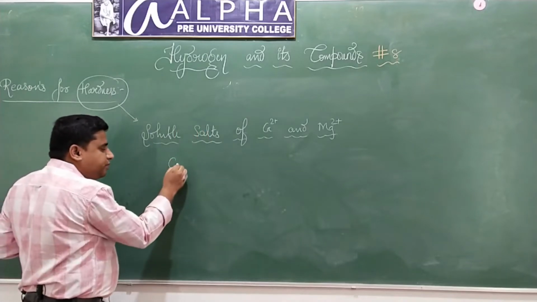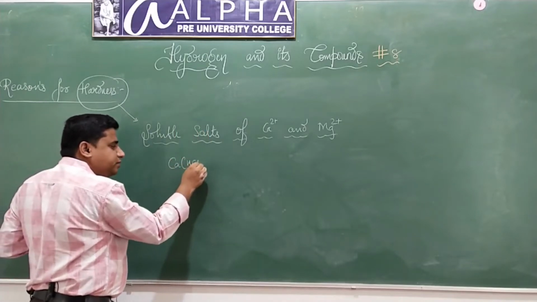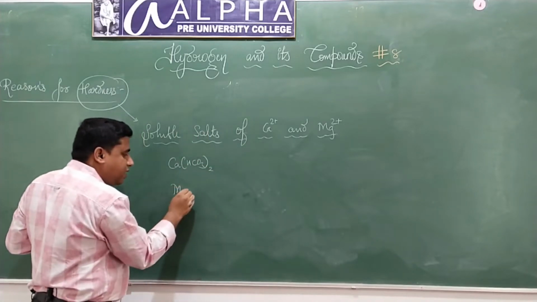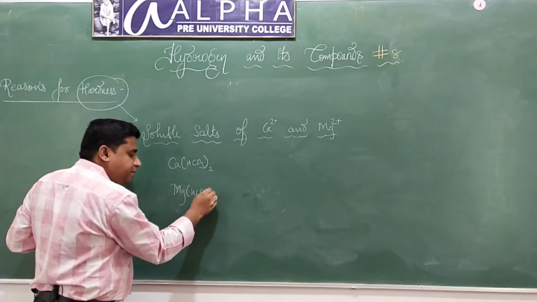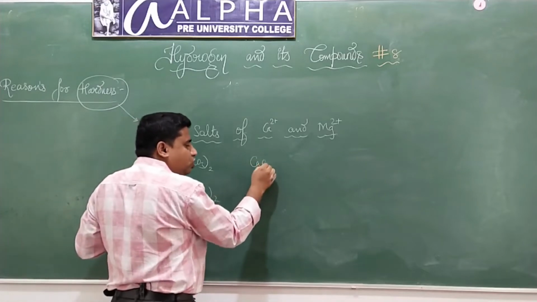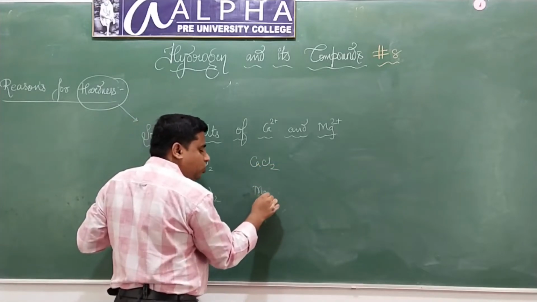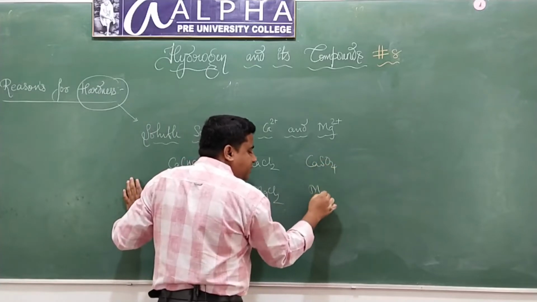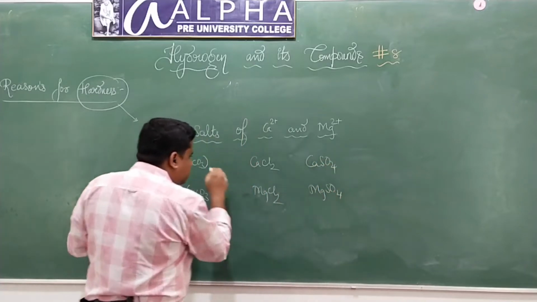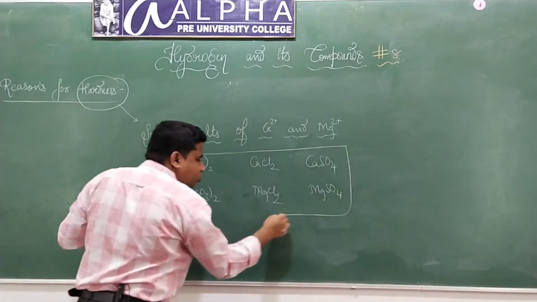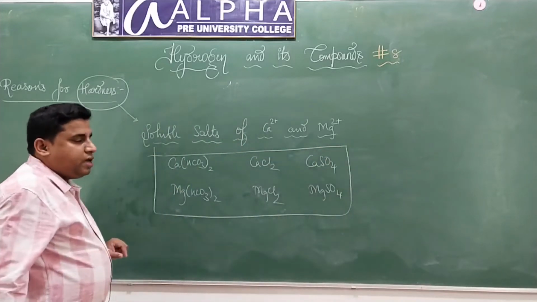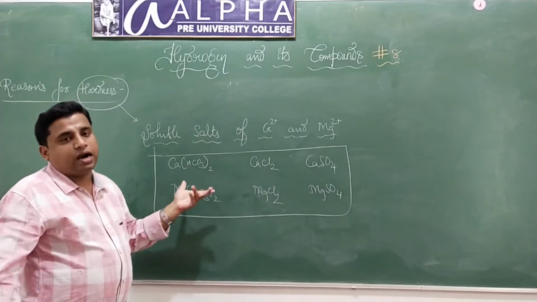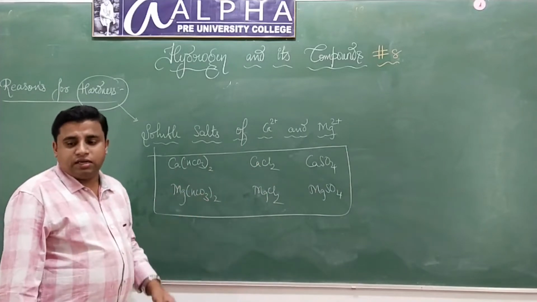For example, calcium bicarbonate, magnesium bicarbonate, calcium chloride, magnesium chloride, calcium sulfate, magnesium sulfate. It is because of the presence of these soluble salts that water becomes hard.